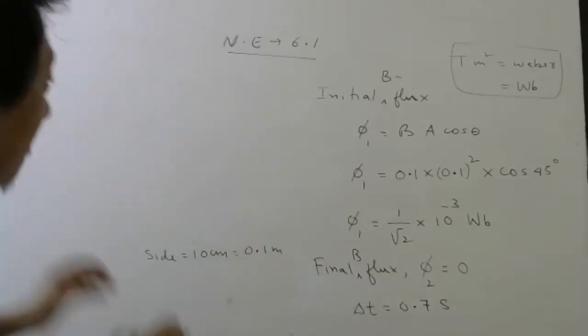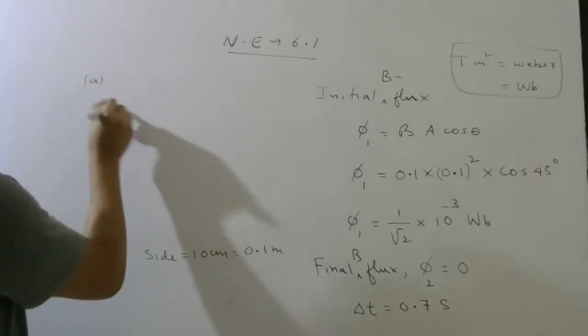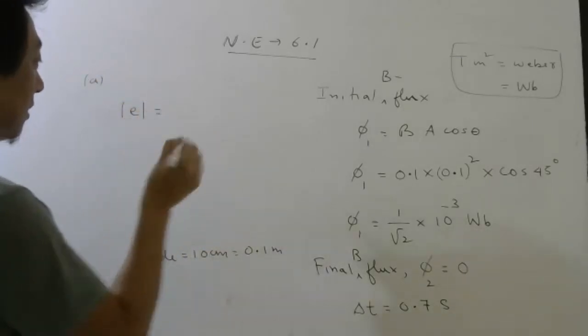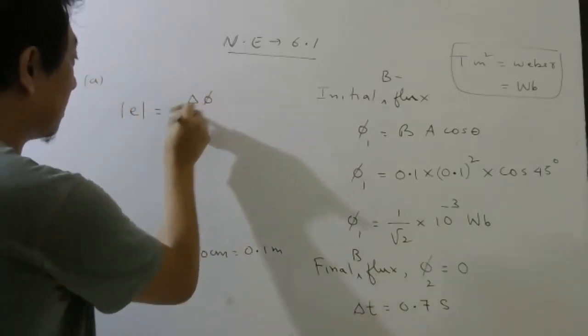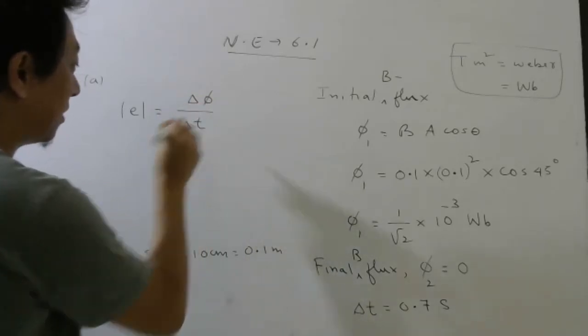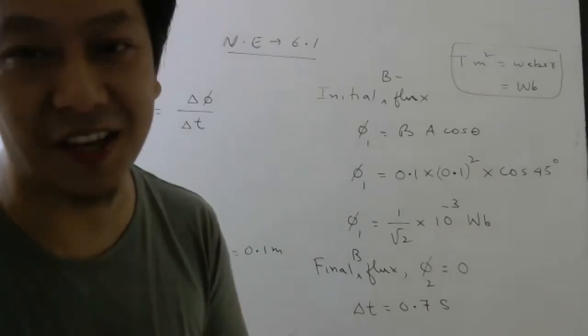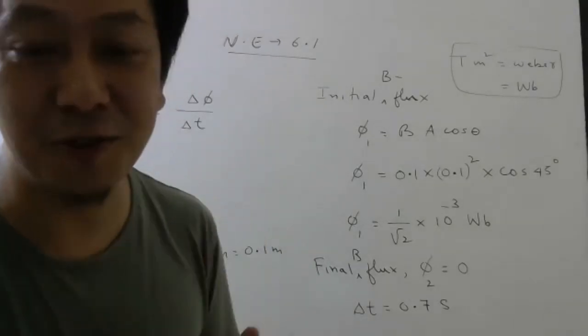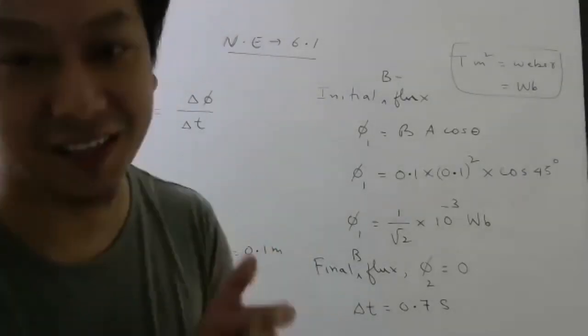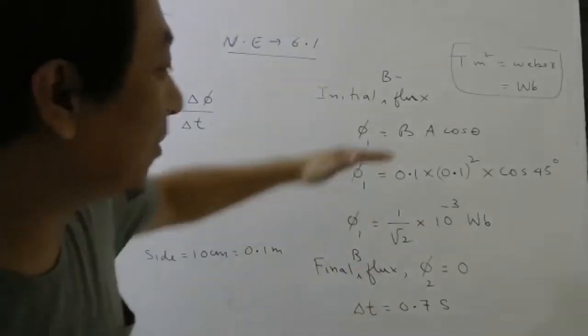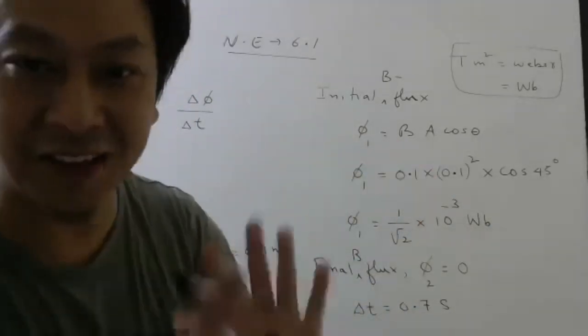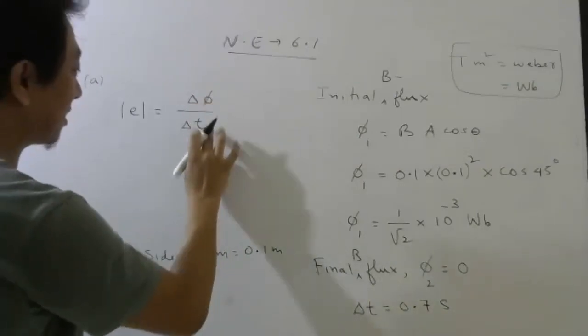So, first they want the magnitude of EMF. That is change in flux divided by change in time. No need to write d phi by dt. See, d phi by dt is differentiation. Differentiation will be useful when you know the function. Here we don't know the function; we know the initial value and final value. That's it. So change in flux by change in time.